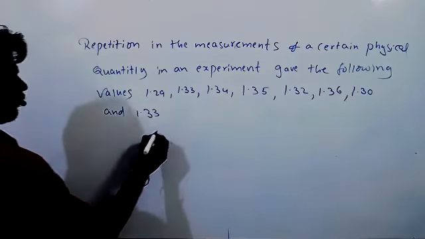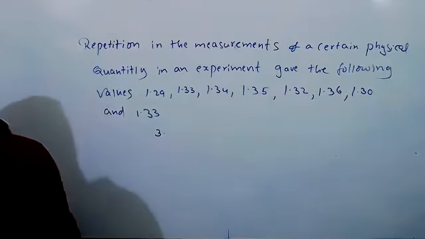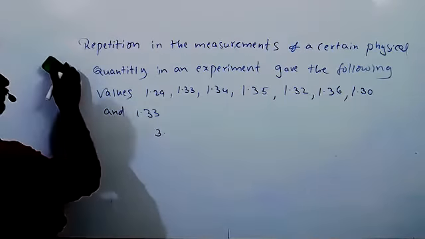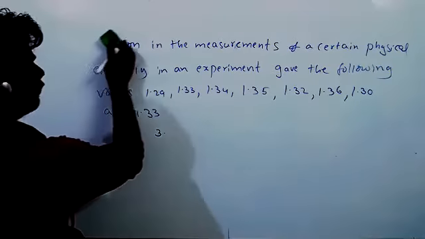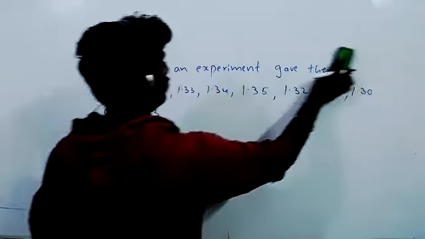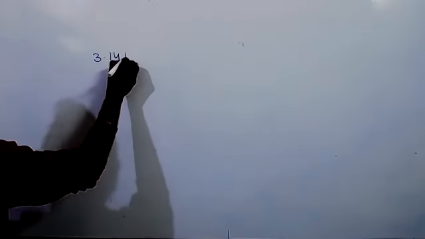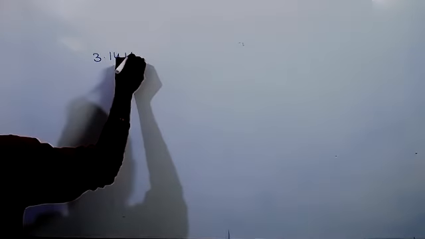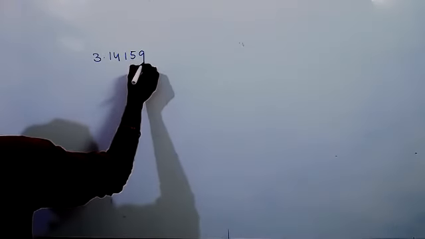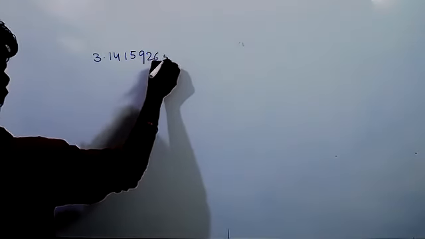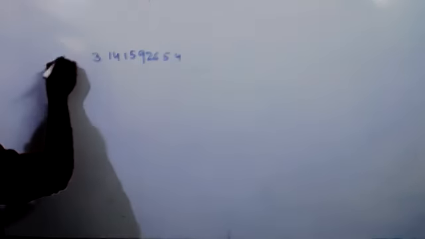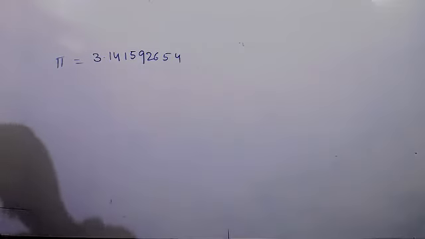See this question once. 3.141592654. One number is like this. So the pi value, when we calculate, maybe we will get like that.